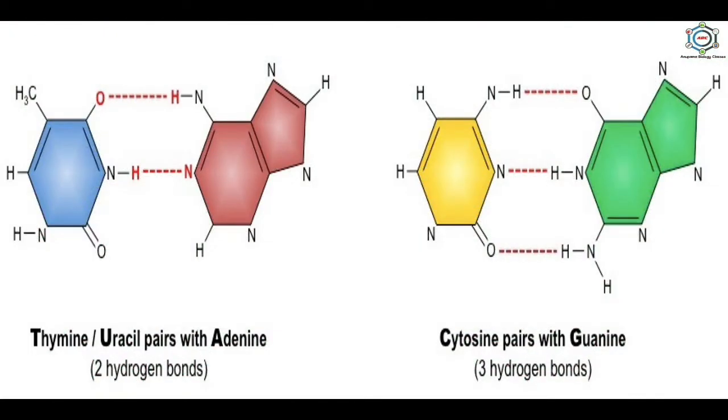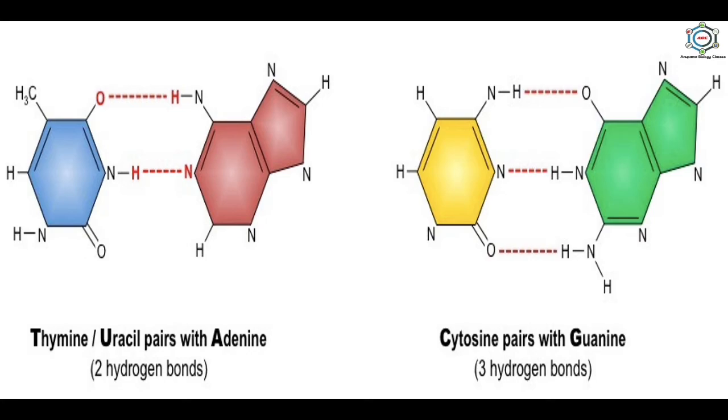Now, a specific purine pairs with a specific pyrimidine because of a perfect match between hydrogen donor and acceptor sites on the two bases. Only adenine and thymine, and also guanine and cytosine, have the proper spatial arrangement to form correct hydrogen bonding. Adenine and cytosine, and also guanine and thymine, do not form proper hydrogen bonds and cannot pair.